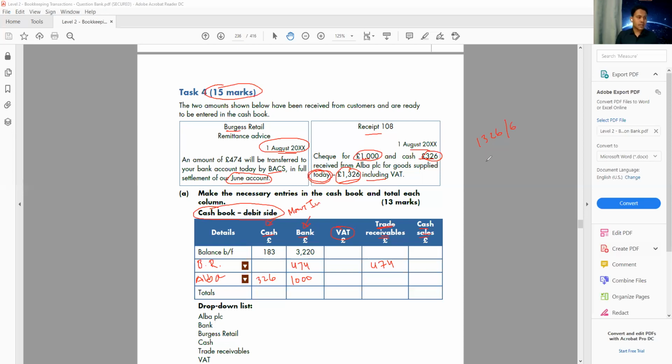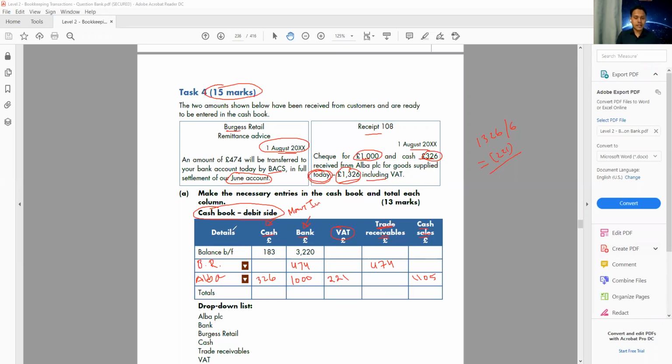So 1,326 divided by 6 will give me my VAT. How much will the VAT be here? 1,326 divided by 6 is 221. Very well done, Sepi. So 221 is my VAT. If I minus the VAT from here, how much is the net? 1,326 minus 221, my net will be 1,105. That's the end of the question.